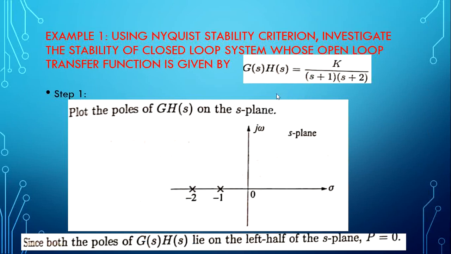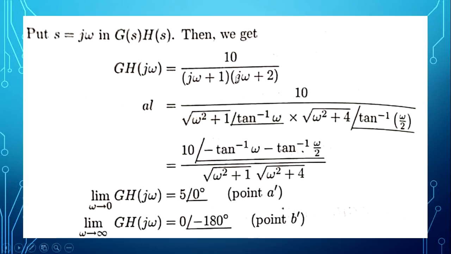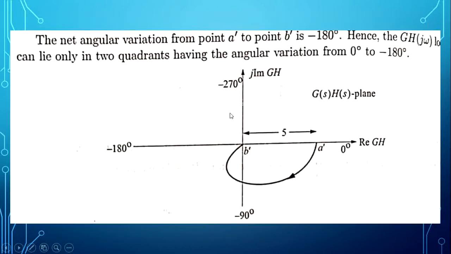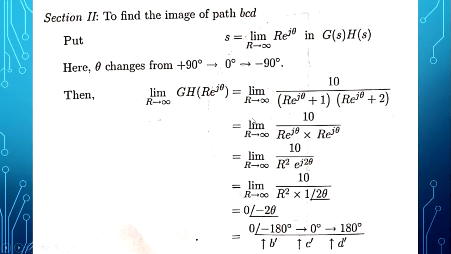In this example, K value is given as 10. K is taken as 10 and then they have done the example. Now substitute s as R into e to the power j theta: 10 divided by R e to the power j theta plus 1, into R e to the power j theta plus 2.